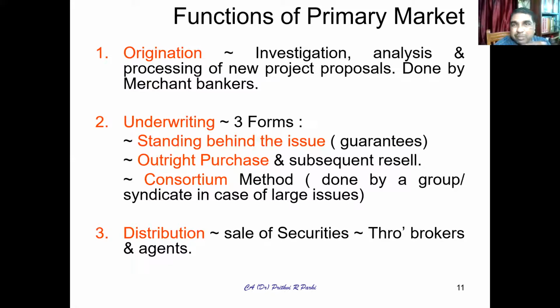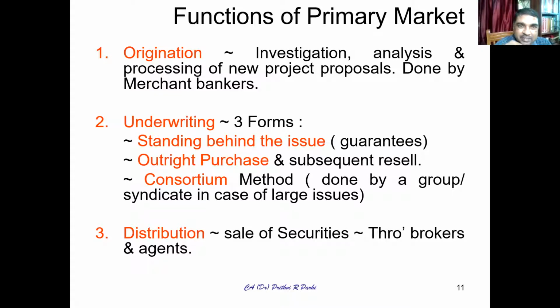Coming to functions of the primary market. Broadly, you can say three kinds of functions. One, origination. Origination means, as you know, securities are created in this market. Under this, the primary market undertakes various kinds of functions, like investigation about the company and its financials.